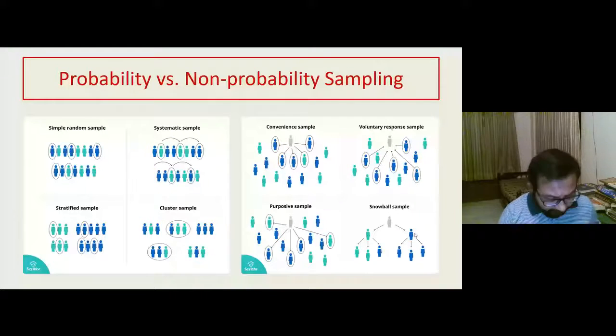Now, coming to the next part of our discussion, so far we have been discussing data and the variables. So let us now quickly discuss, just a minute. So we were discussing the methods of sampling.